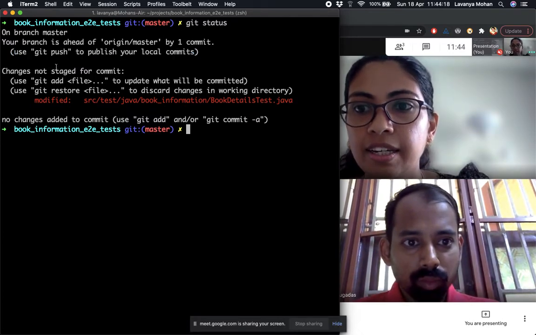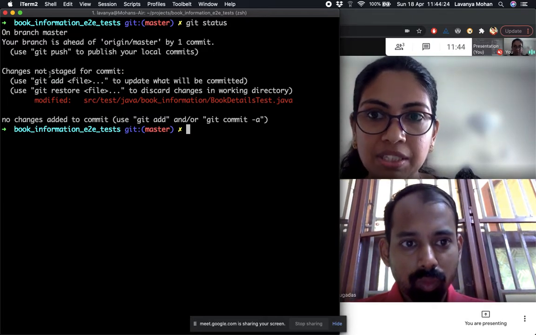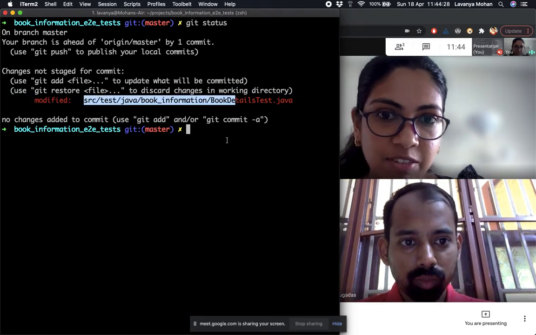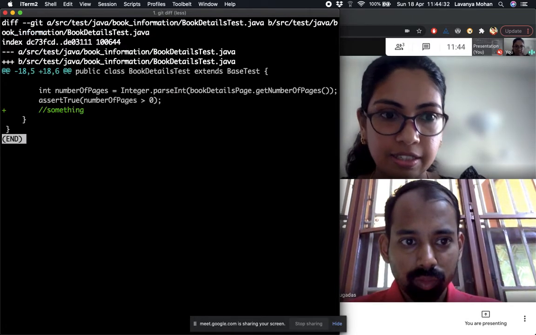Yeah, and in this case, the second part is also changes are not staged, right? Which means this is the working directory. And what is the thing that we modified? Well, we can see again, but it's that same comment that I had added.